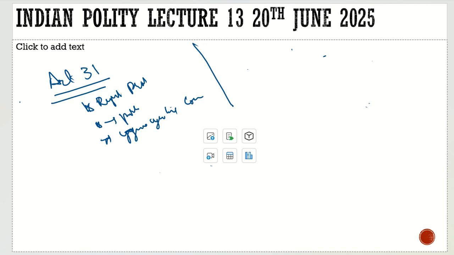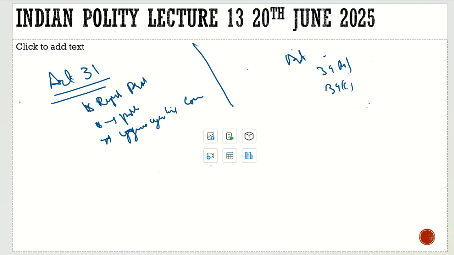Then we have Article 39B and Article 39C. What do they say? Article 39B says that ownership and control of the material resources of the community are so distributed as best to serve the common good.